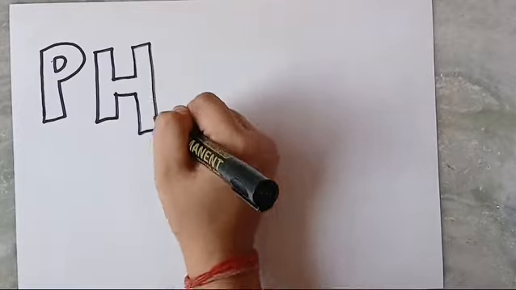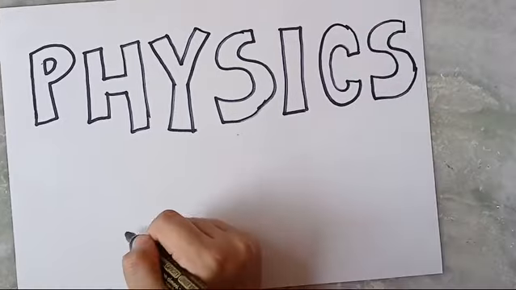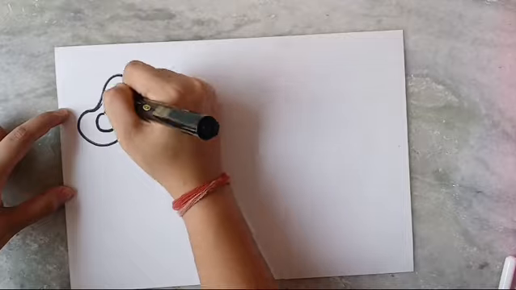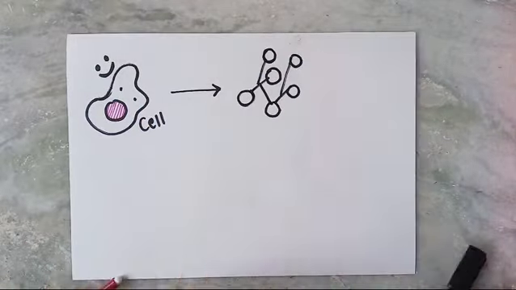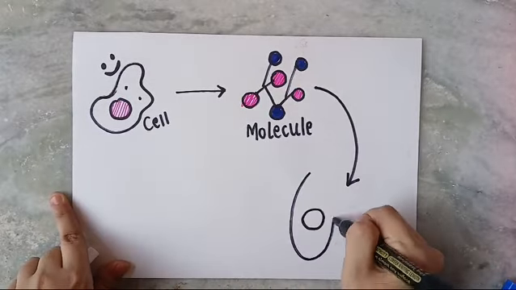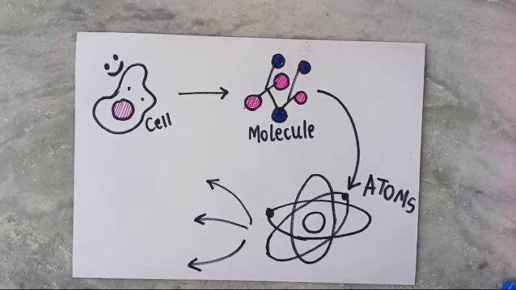As in chemistry, we have a periodic table, in the same manner we have one in physics too, known as the Standard Model of Particles. So let's take a cell from your body, which can be divided into a molecule. A molecule can be further divided into an atom, and we all know that the atoms are made up of subatomic particles known as the protons, neutrons, and the electrons.